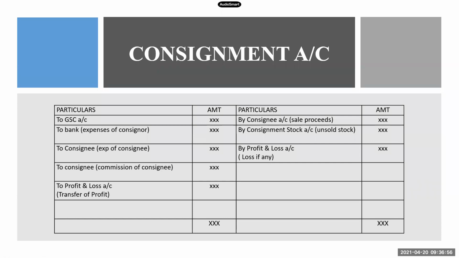Every time you will get only these entries in the consignment account. Goods sent, expenses of consignor, expenses of consignee, sale by consignee, commission, unsold stock, and P&L account. So 4 plus 2, 6 entries, and 1 entry for your profit or loss. That is the balance entry. Either you will get an entry for profit or for loss. So only these entries will appear in the consignment account every time. We are still left with 2 steps, right?